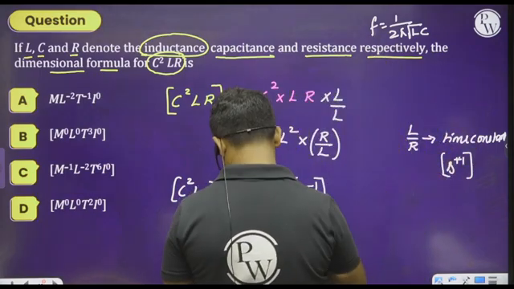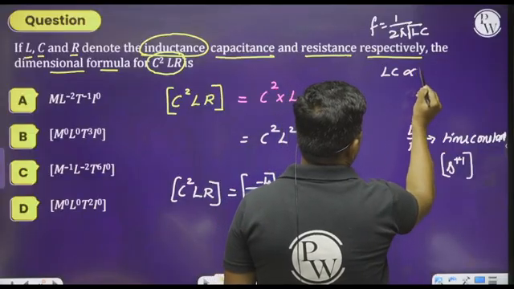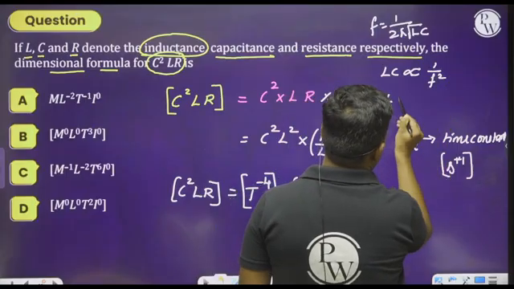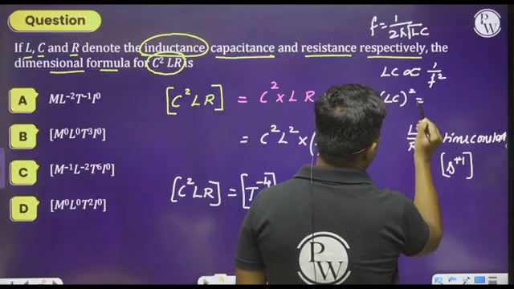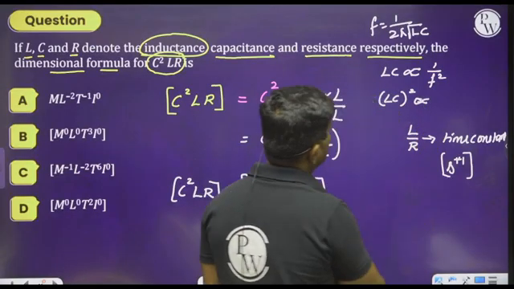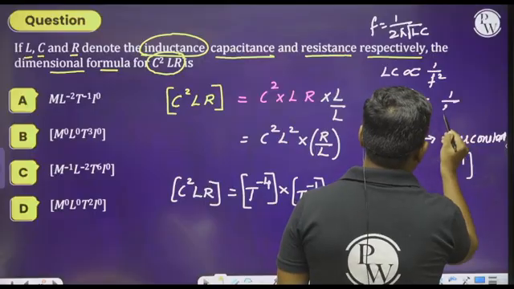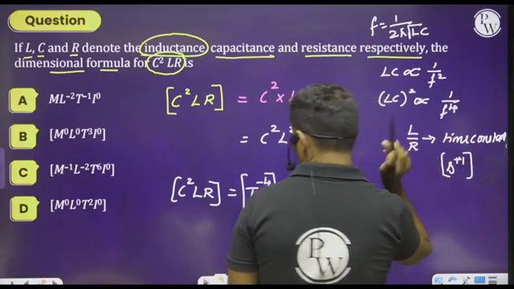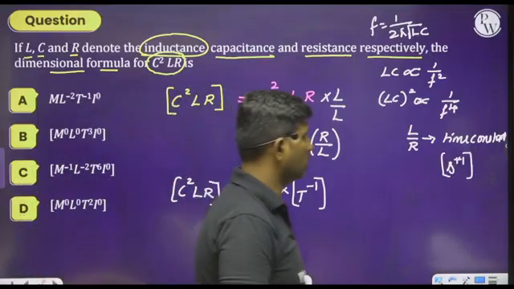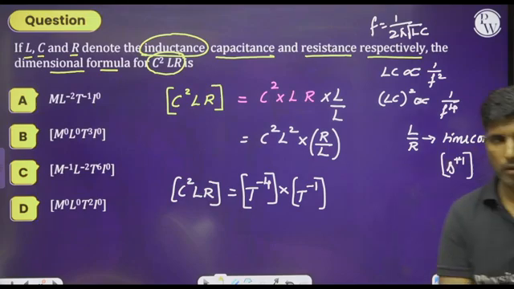f is proportional to 1 by root LC, or LC is proportional to 1 by f square. So LC whole square will become proportional to 1 divided by f to the power of 4. Analyze this.